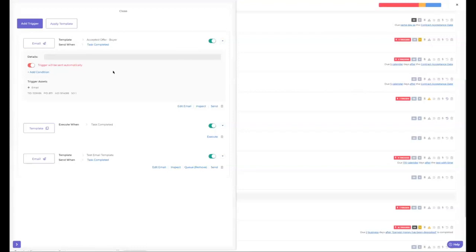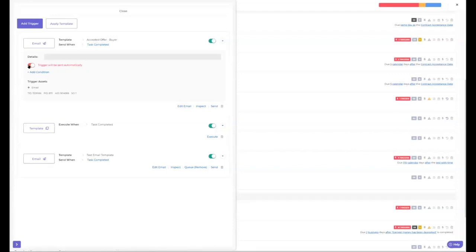Now, keep in mind, if this is an email with a ton of smart blocks and a ton of merge fields, there's a lot of liability there. I wouldn't be sending this off automatically. The use case for sending automatically that I've found to be the best is like the sign went up in the yard. You're doing a listing, the sign goes up. You want to send an automatic text message out to the agent saying 123 Main Street, signs in the yard. Nothing's going to go wrong there. Even if the agent gets it in an untimely manner, you can call them and say, hey, sorry, that accidentally went out. You're not going to use this to send to the buyer with 15 smart blocks and 20 merge fields that you may not even have filled in. It's really dangerous to use send automatically in that case.